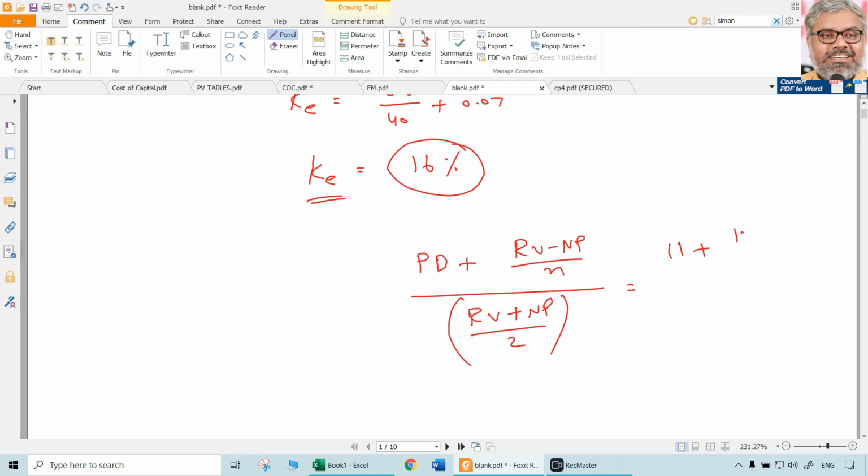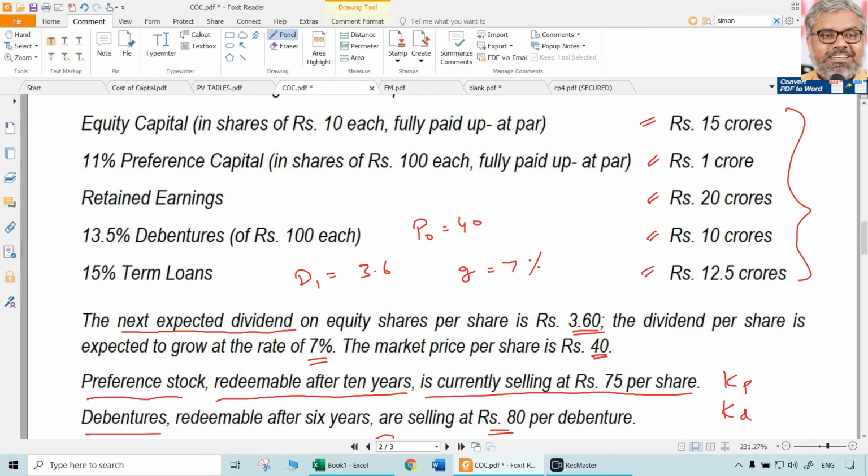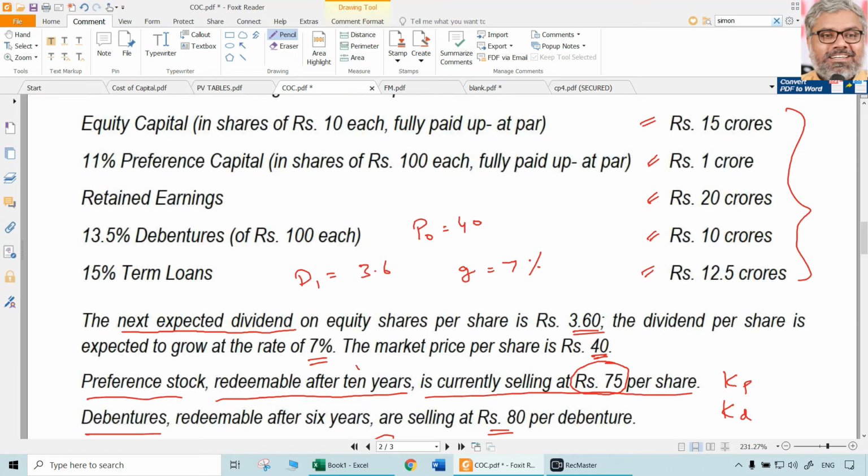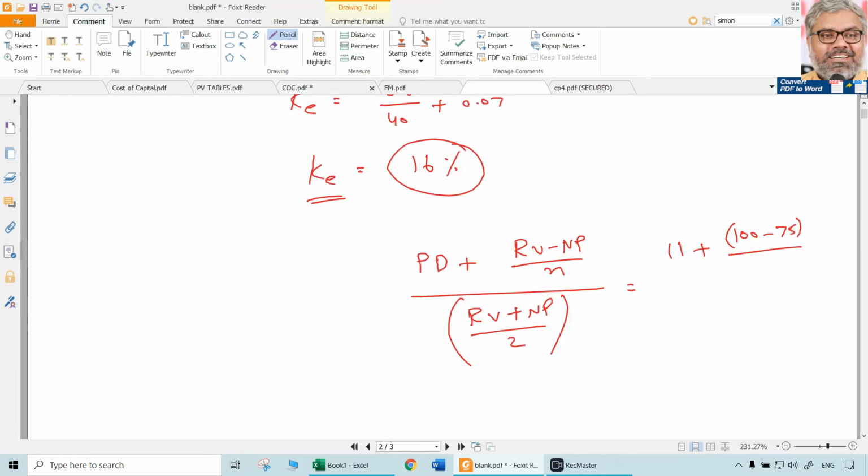RV, redeemable value, will naturally be the same as par value if nothing is mentioned. But NP, how much? Now current market price is how much? That can be taken as NP, which is 75 rupees for the preference stock. So that divided by N, how many years is the preference stock going to be issued for? 10 years. So N is 10. Whole divided by 100 plus 75 divided by 2. That's all. Here we have calculation to be done.